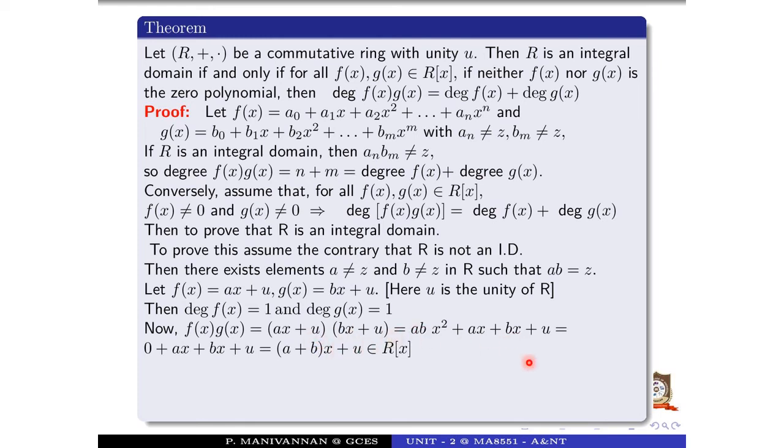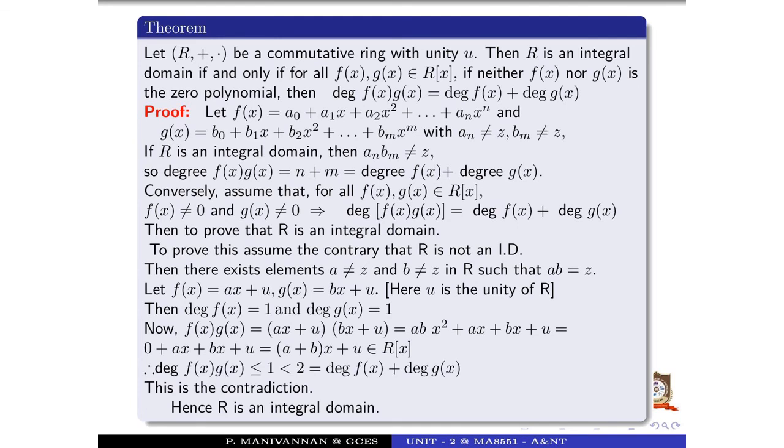u·u equals u. Here ab is 0. So it is 0 plus ax plus bx plus u. Taking x outside, it is (a + b)x + u, which belongs to R[x]. It is a polynomial, so it belongs to R[x].